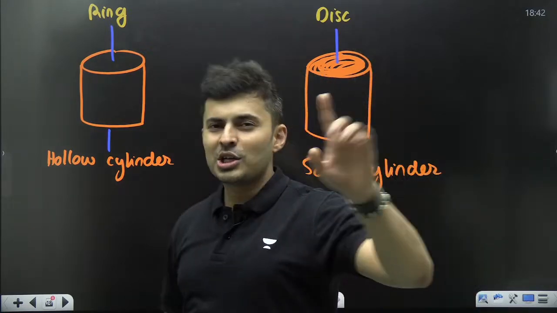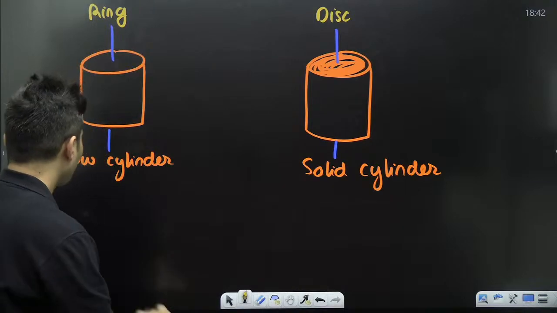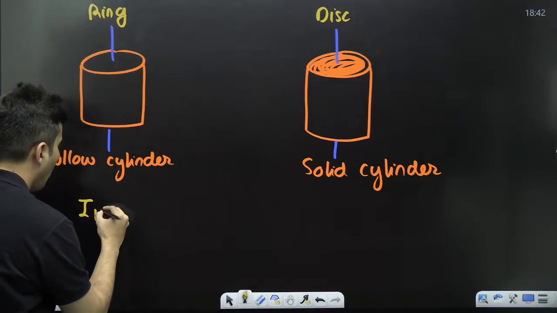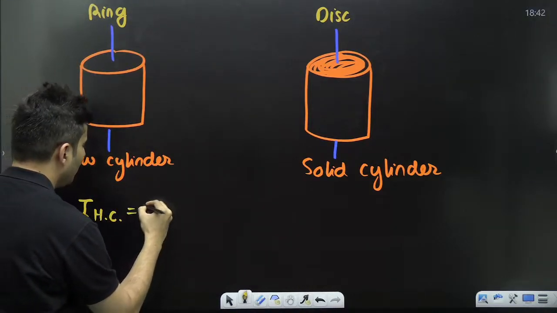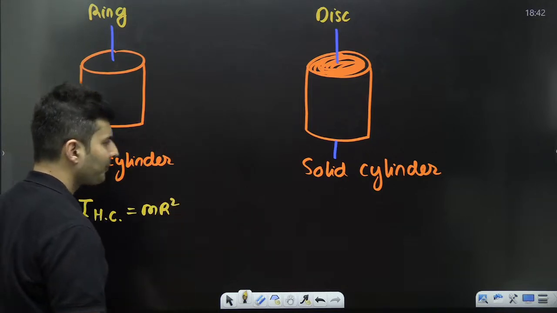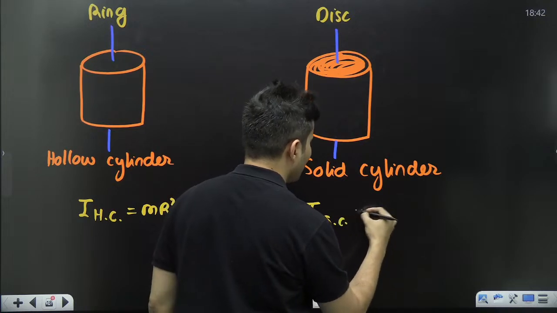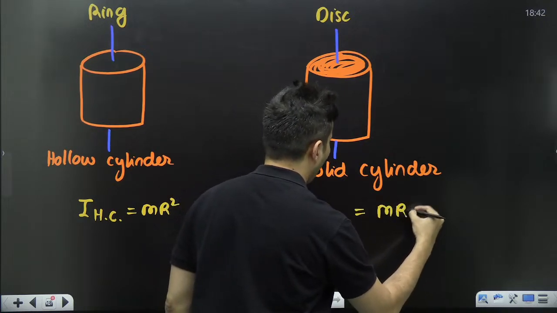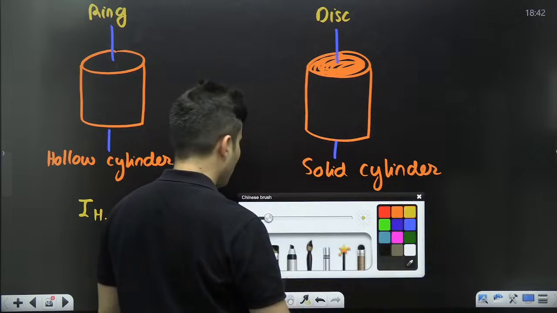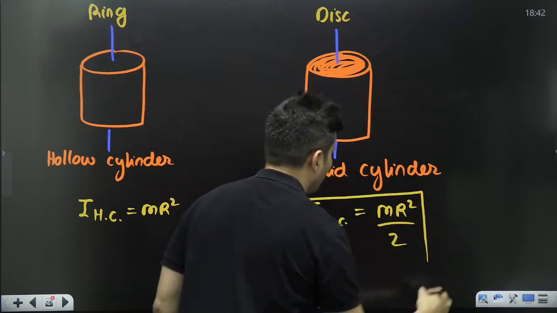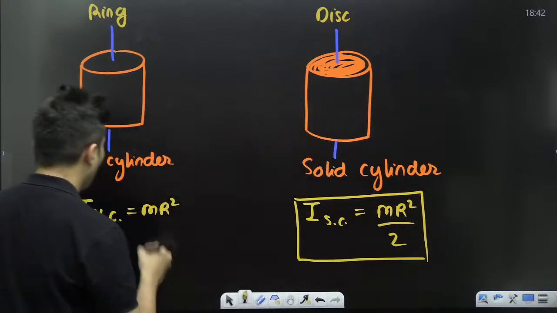So the formula should be the same as for the ring or the disc. So what will be the moment of inertia of the hollow cylinder? It will be MR squared, and the moment of inertia for a solid cylinder will be just MR squared by 2. Very good. So this is the formula for a cylinder, hollow or solid.